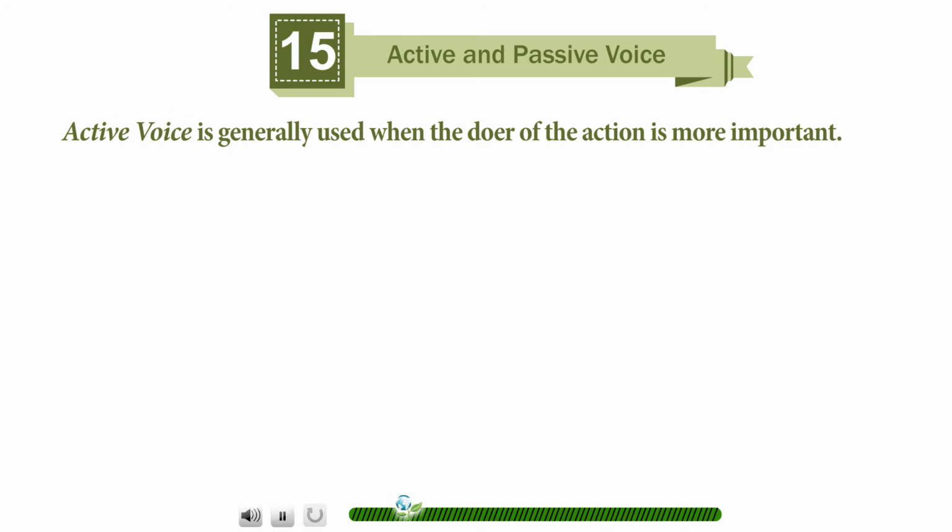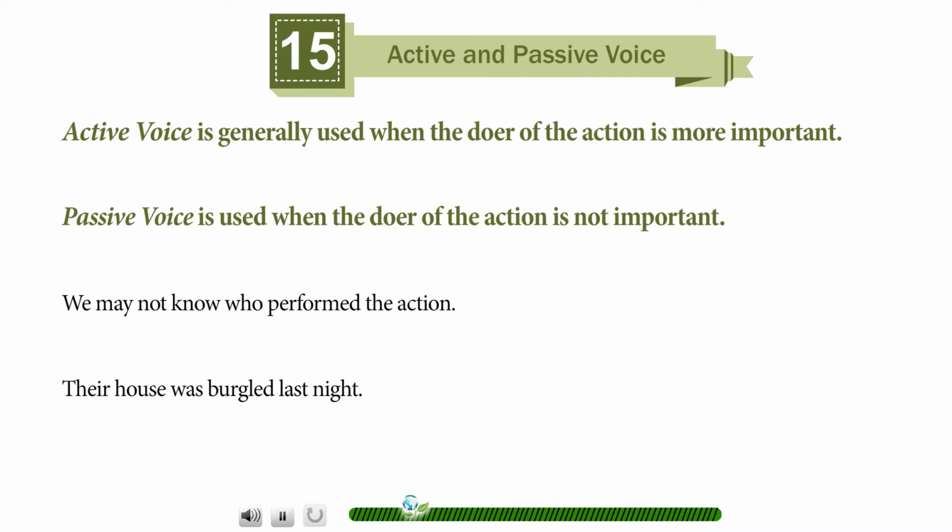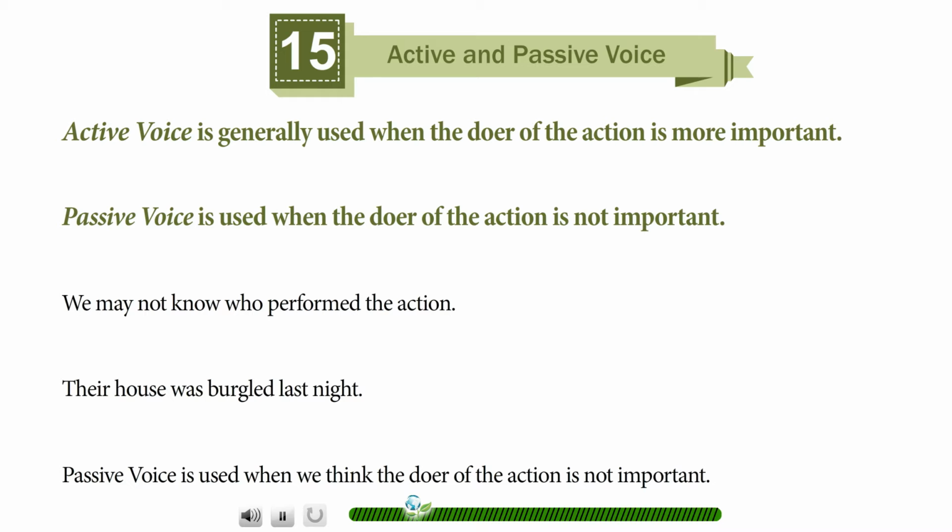Active voice is generally used when the doer of the action is more important. Passive voice is used when the doer of the action is not important. We may not know who performed the action. Their house was burgled last night. Passive voice is used when we think the doer of the action is not important.